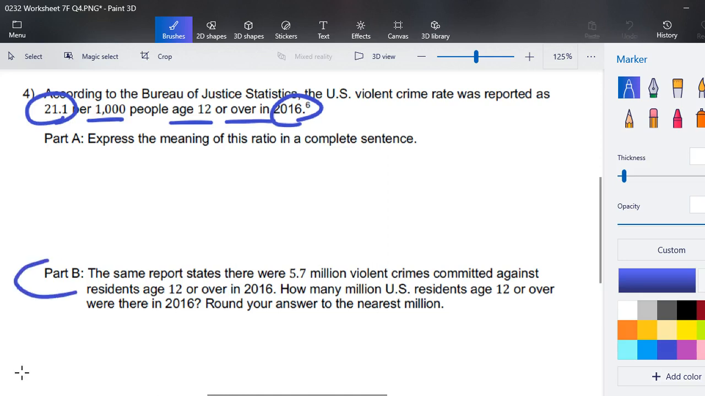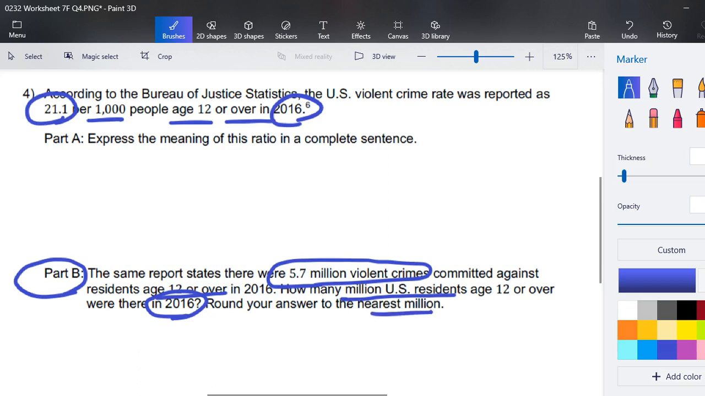Question next, part B, the same report states that there were 5.7 million violent crimes, and I hope you're also underlining and highlighting on your papers and practicing this for the next test, committed against residents age 12 or over in 2016. How many million United States residents age 12 or over were there in 2016, and round your answer to the nearest million. Okay, hang on.